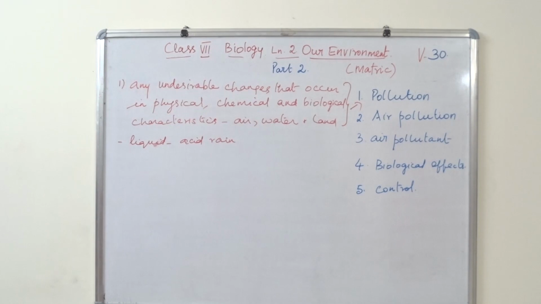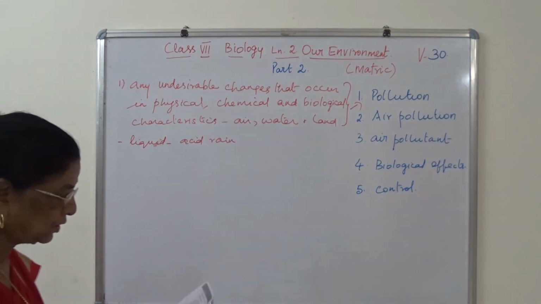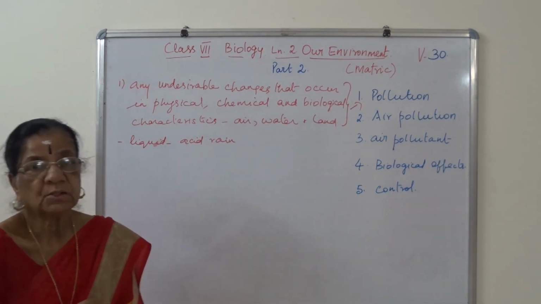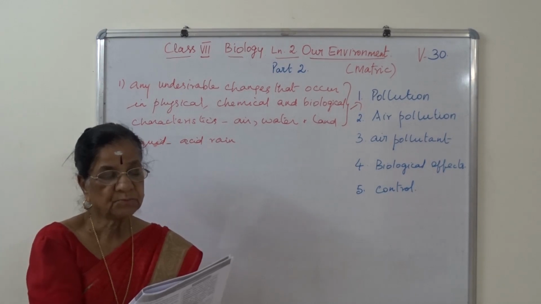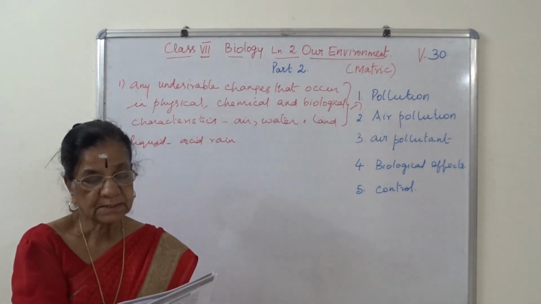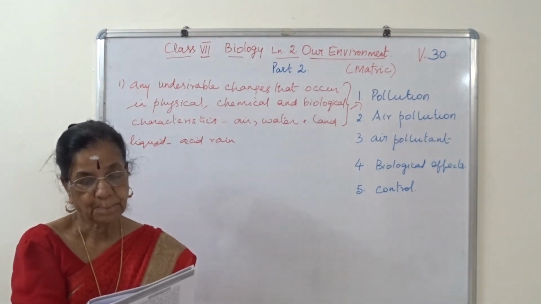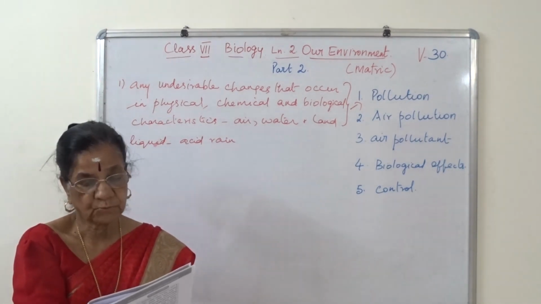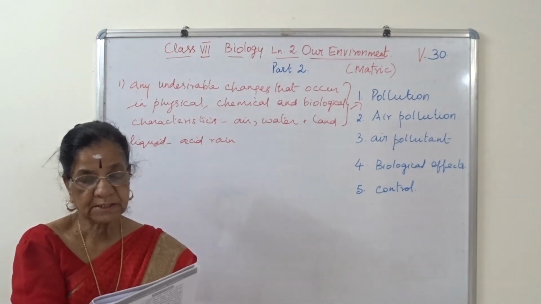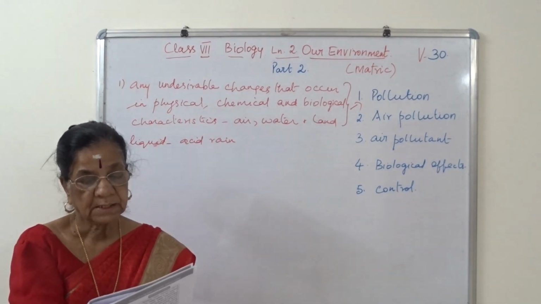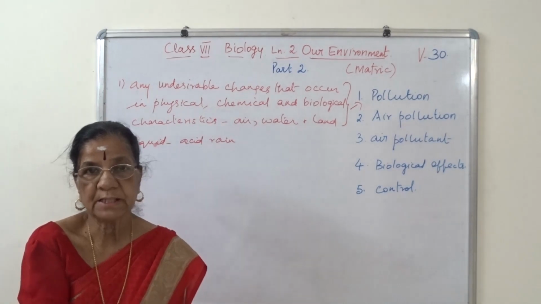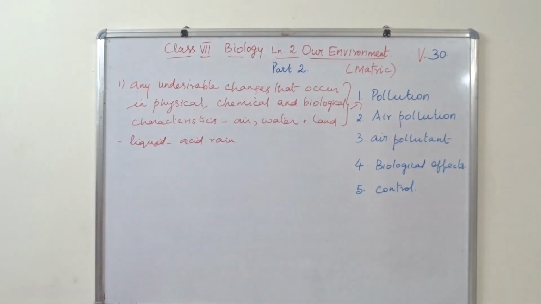So actually acid rain is formed as gases such as sulfur dioxide and nitrogen oxide are oxidized to form sulfuric acid and nitric acid, which along with water precipitate as acid rain. And it is very harmful. It damages building material, plants and animals. It also makes the soil acidic. So that is acid rain.